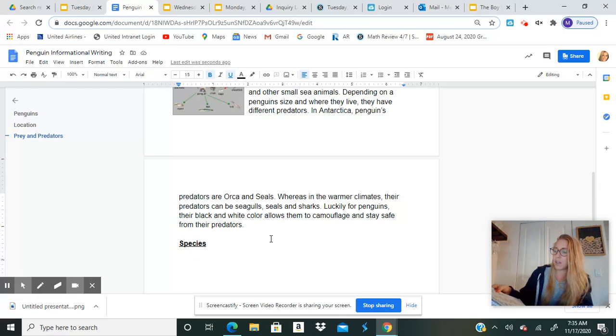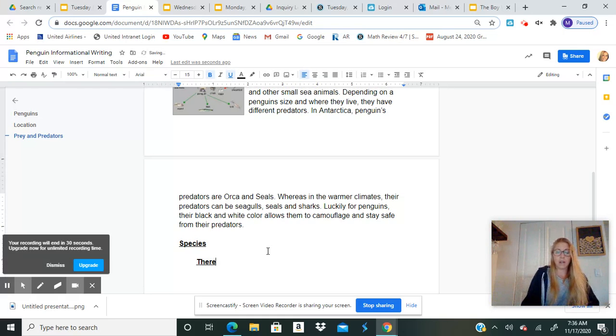Here I have that there are 17 different species, and I want to talk about the emperor, the king, and the little penguin. So I'm going to have to go back in my notes because I didn't write all the information here. I just wrote what I want to talk about. So now I have to go back in my notes and figure out where I'm going to start. I'm going to unbold it, underline it. There are 17 different species of penguins, okay?